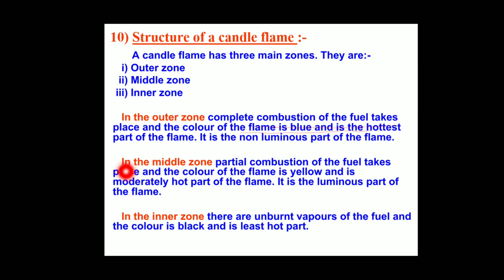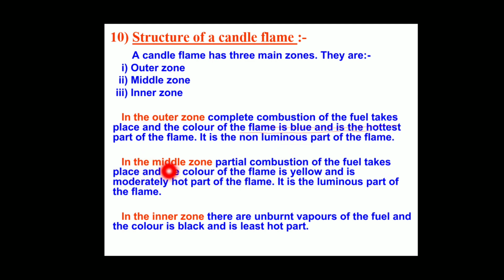Next is luminous and non-luminous. What do you mean by luminous and non-luminous? You have already studied this in class 6. A substance which does not produce its own light is called non-luminous. Luminous means which produces its own light. So here the outer zone of the combustion is the non-luminous part of the flame.